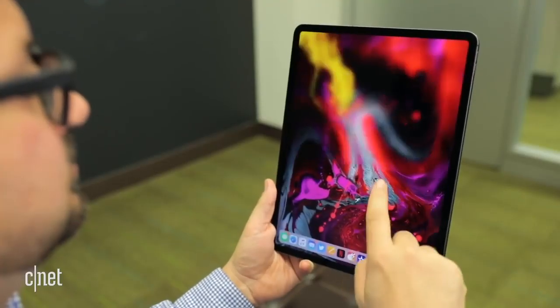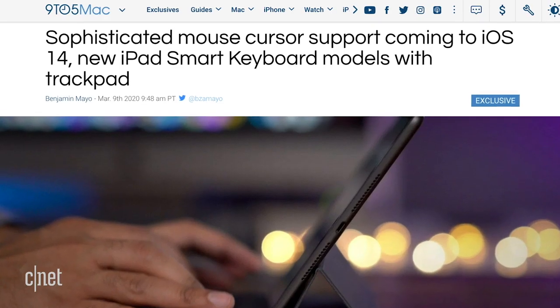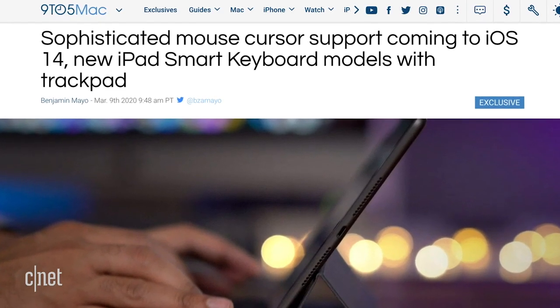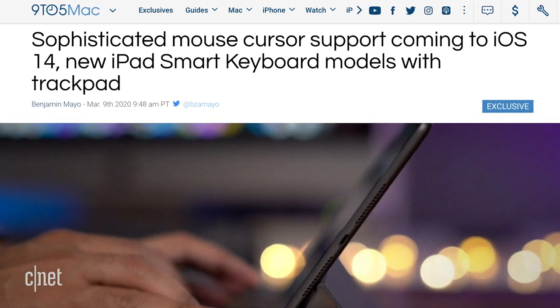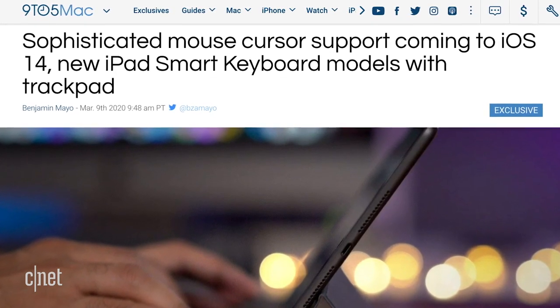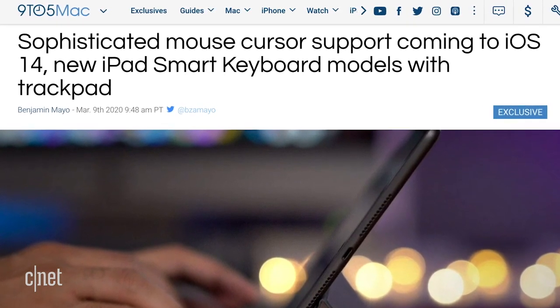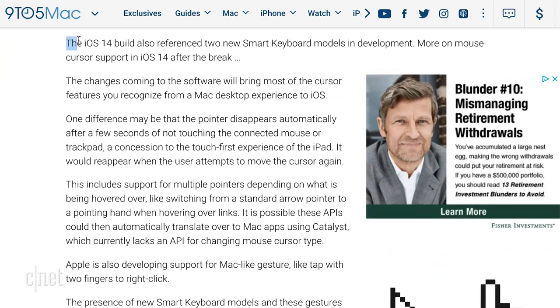iPadOS will also get some interesting updates that will help bridge the gap between tablet and computer, most notably support for a mouse cursor. It will also allow for gesture controls similar to those on the trackpad of the MacBook. This means Apple will have to revisit its keyboards for the iPad to enable these features. And the code also references this: 2 new smart keyboard models, which would likely launch alongside a new iPad Pro, but more on that later.